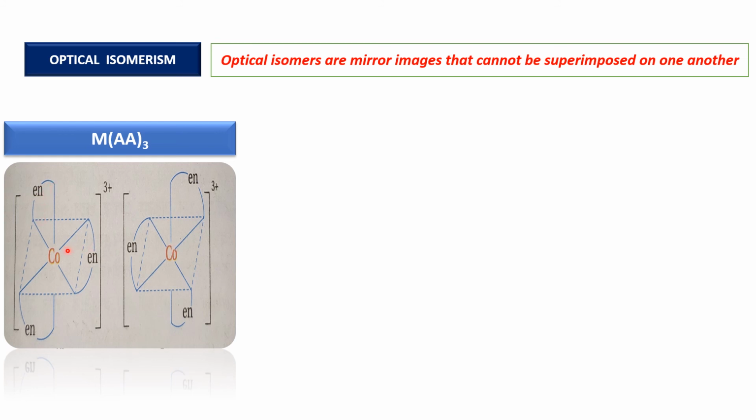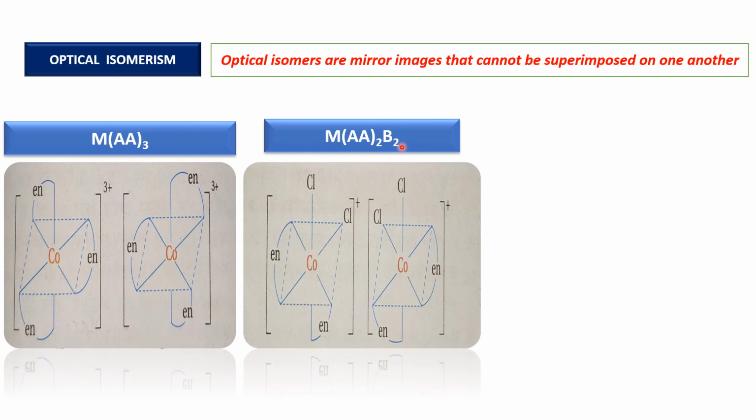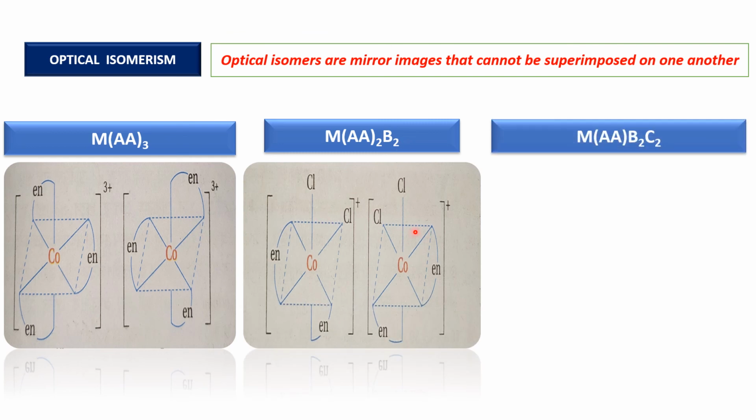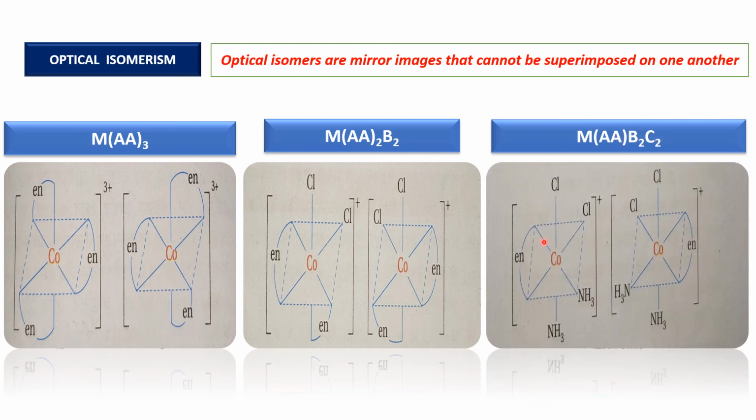So here are the examples of optical isomers of M(AA)3 type complex. Here the first one is the non-superimposable mirror image of the second one. That's why these two are optical isomers. For M(AA)2B2 type, here is the example, and for M(AA)B2C2 type, here is the example. So these are the examples of optical isomerism.